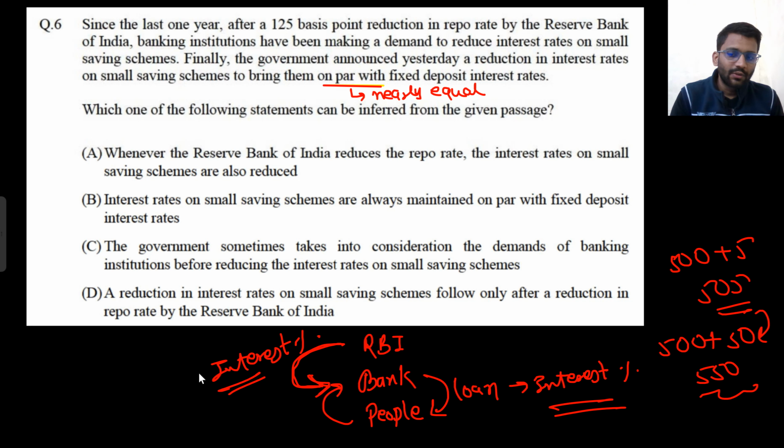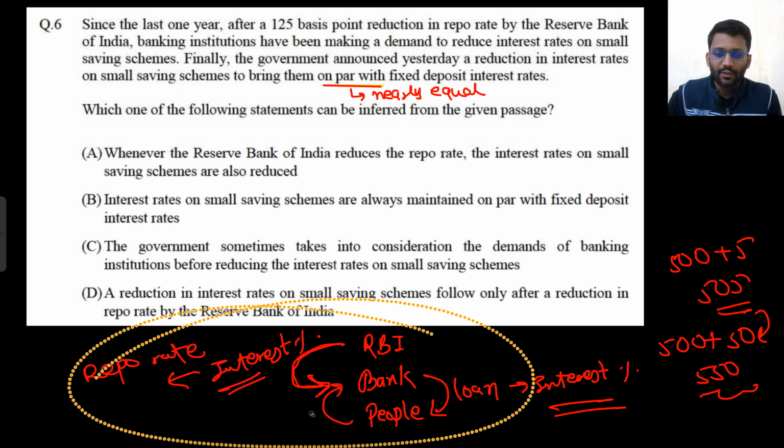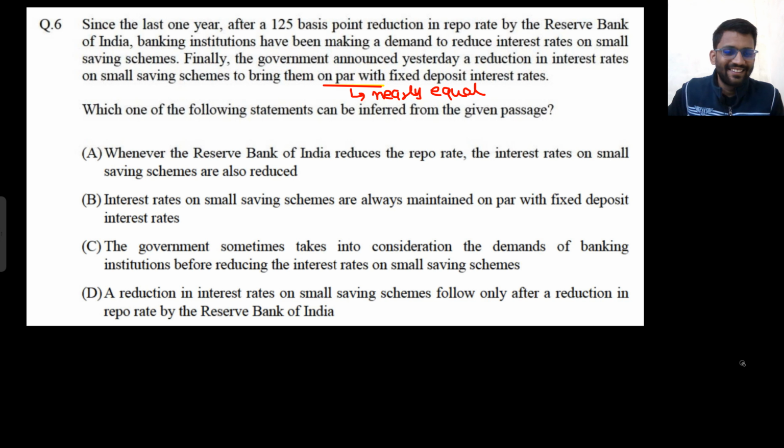And the rate of that is known as the repo rate. Currently the repo rate is 4% in India, as far as I know. So RBI will give money to the bank at 4% interest. So this is what repo rate means. So just wanted to give you an economics class.